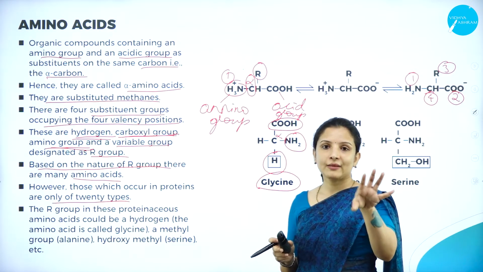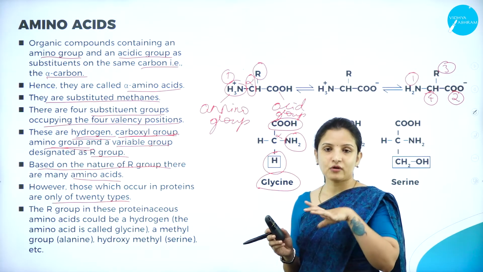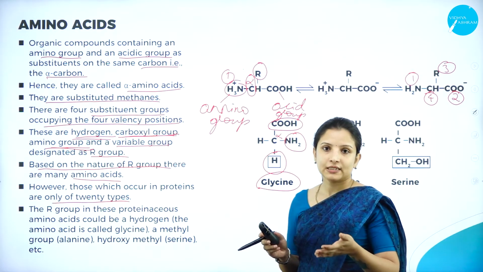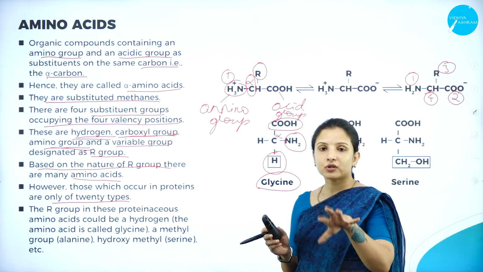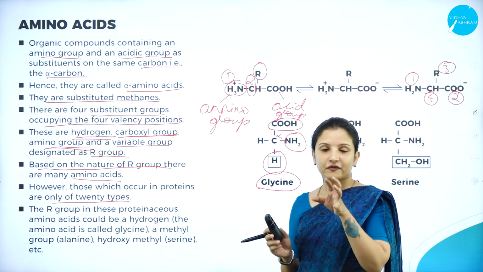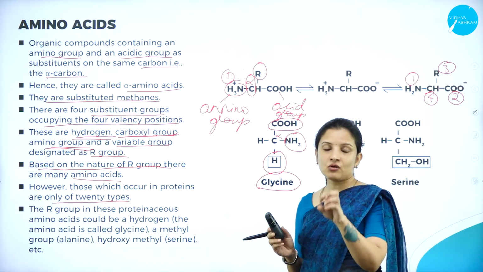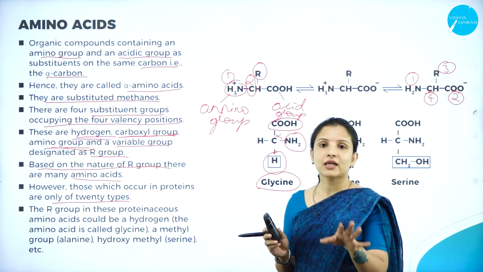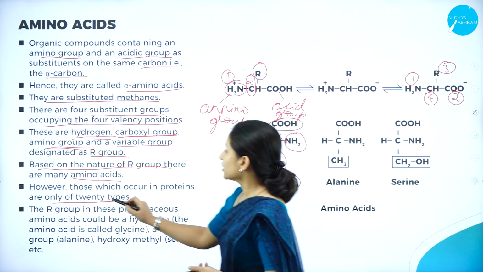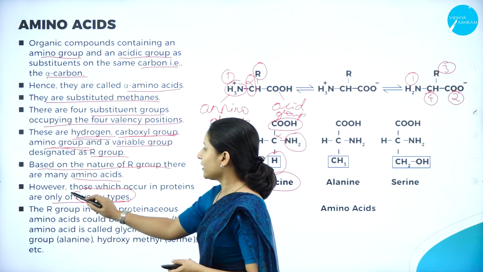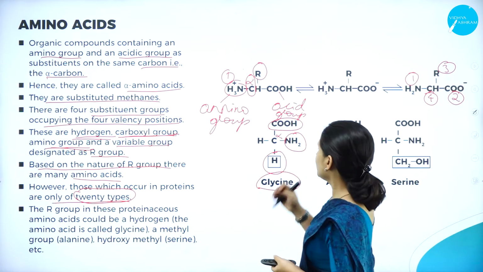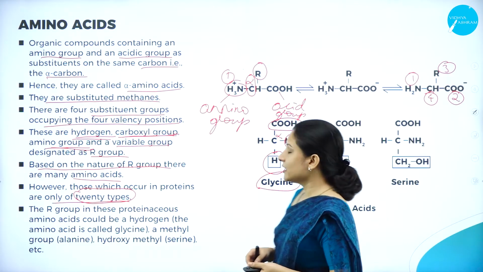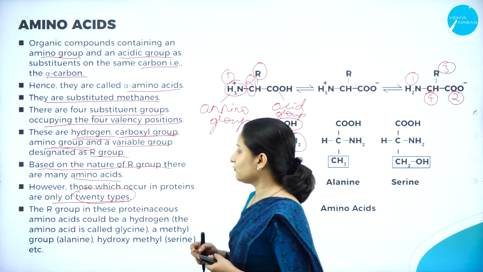Depending on what type of amino acids it is made up of, the name of the protein will also be decided. So what are proteins? Proteins are compounds that are made up of chains of amino acids. Though there are lots of amino acids, proteins are made up of only around 20 different types. We shall study a few of the amino acids here, that is glycine and serine. We shall see what they are.